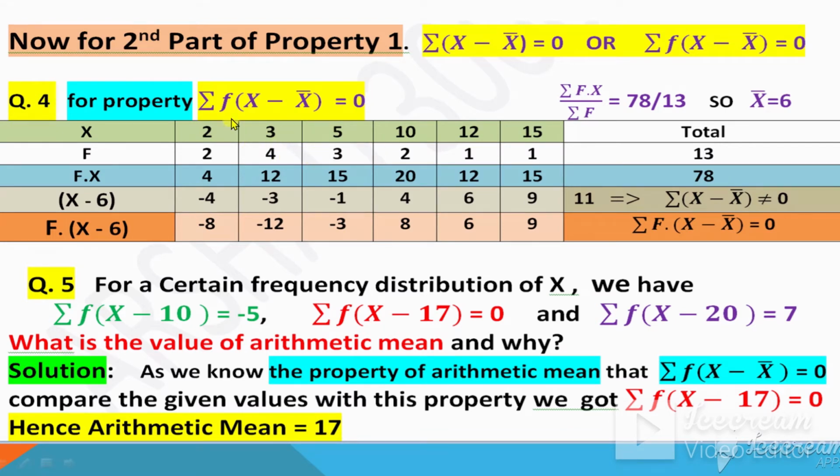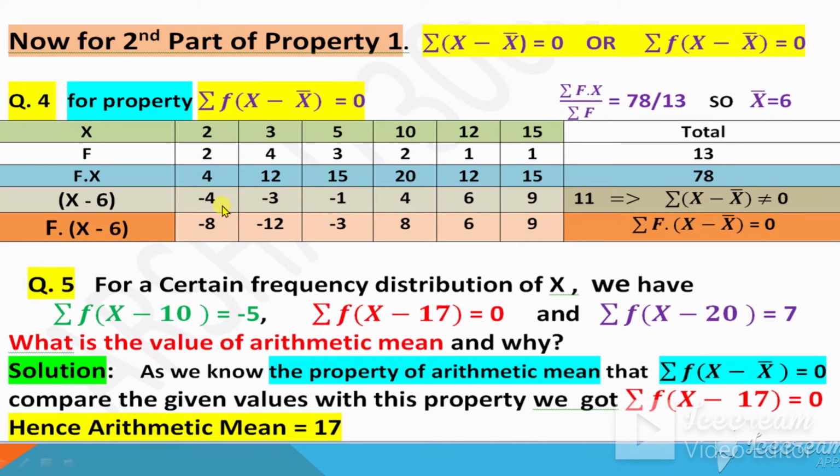Now according to the property, first of all we have to find x bar. Always first find x bar. So how to find x bar? X bar is the arithmetic mean. So x bar is equal to summation fx divided by summation f, because f is given, so f multiplied by x becomes fx.